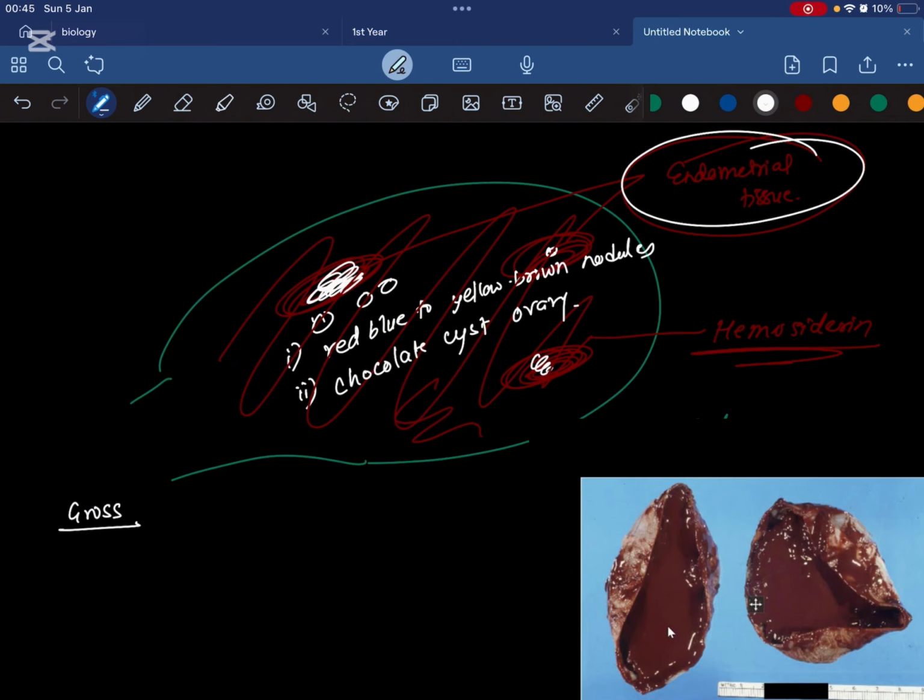Chocolate cyst ovary means that this ovary containing endometriosis will contain various cystic masses containing a brown fluid. What is this brown fluid? This brown fluid is actually the old blood that is formed by the hemorrhage, right? So chocolate cyst ovary is another gross feature.